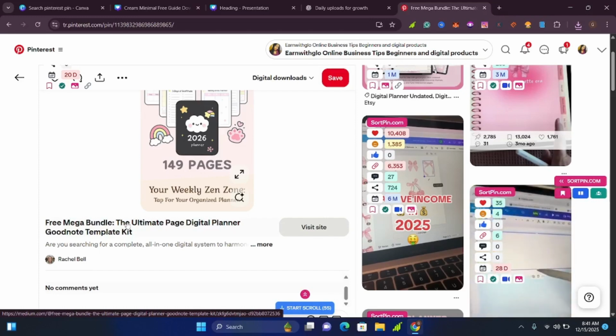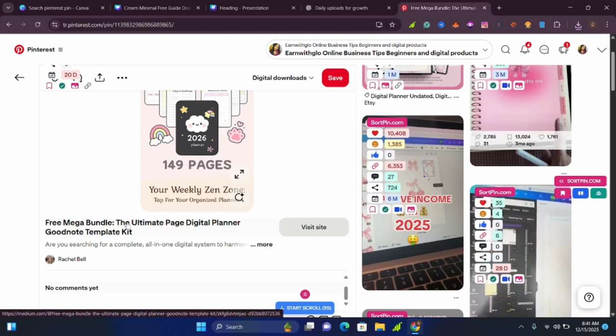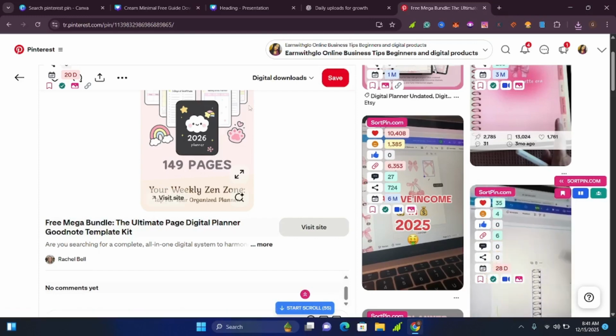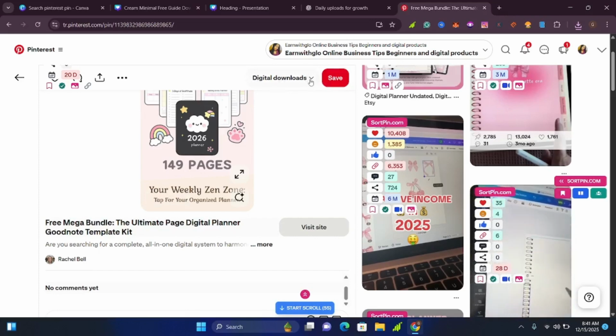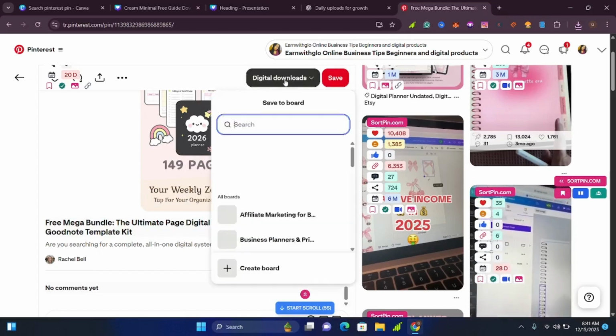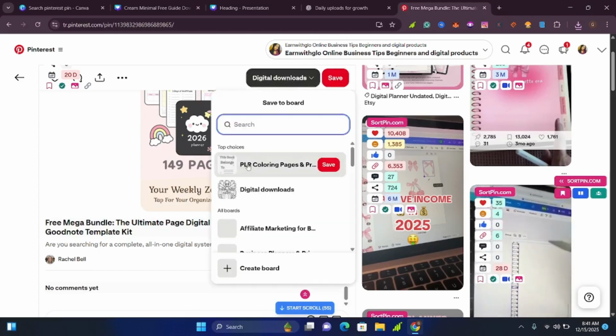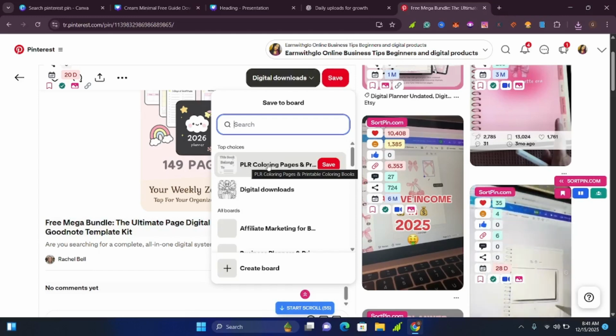And apart from using good titles, you're supposed to create good board names. For example, I already have board names. Now if I want, as you can see, I have board names about PR coloring pages. So if a person wants to buy a PR for coloring pages, my board name already talks about that.